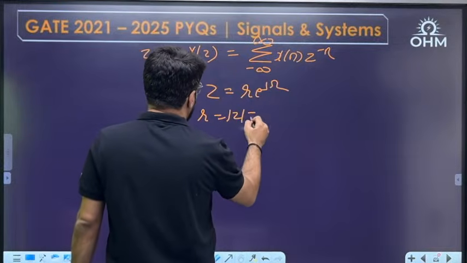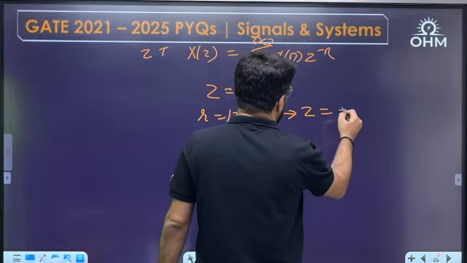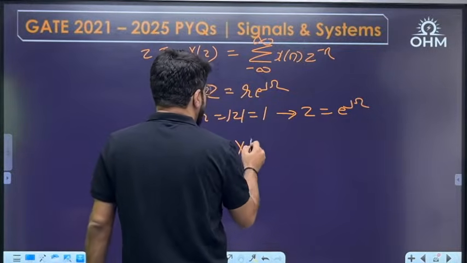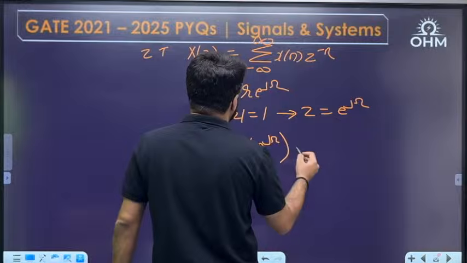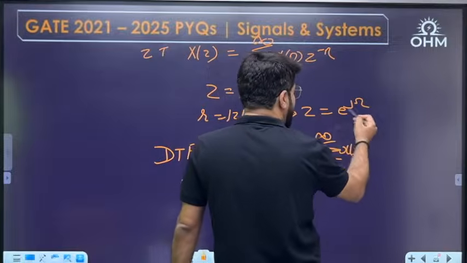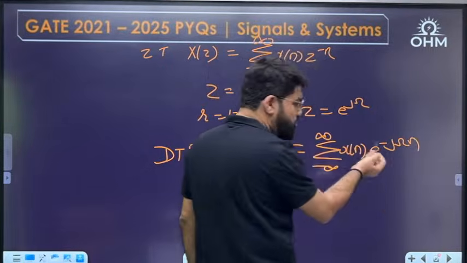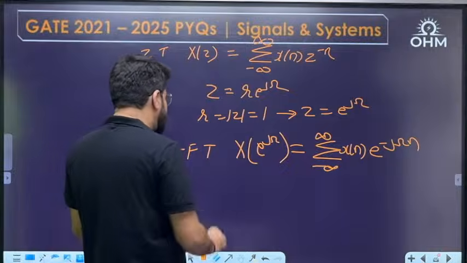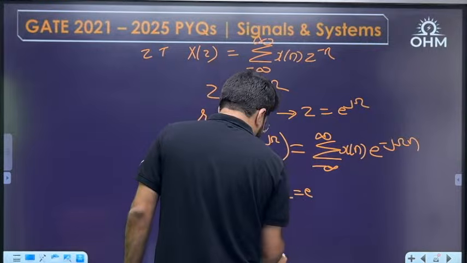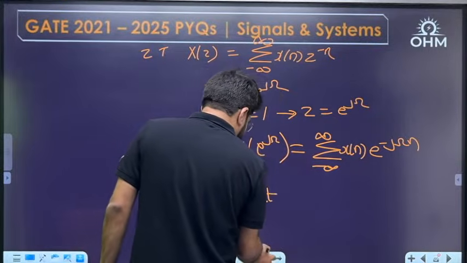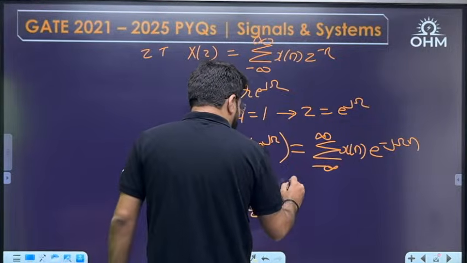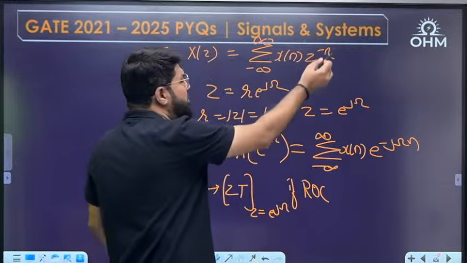By putting r, which is mod z, equal to 1, z becomes e power j omega, and then you get the DTFT formula. That becomes X of z, with z equal to e power j omega: X(e power j omega) equals summation from minus infinity to infinity of x[n], z power minus n becomes e power minus j omega n. And this is the DTFT formula you study, na? So what is this DTFT? It is the value of the z transform at z equal to e power j omega. Now every z transform is only defined within the ROC.